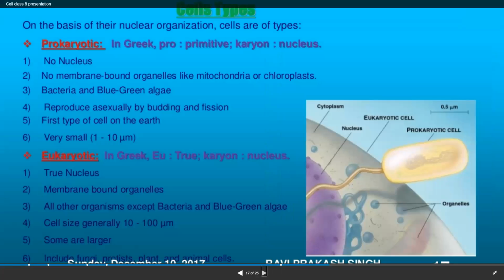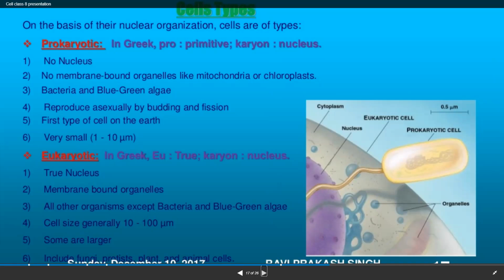So when I talk about the cell type, based on the nuclear organization we have two types: prokaryotic and eukaryotic. Prokaryotic means primitive nucleus, which does not have any nuclear membrane, as you see in the lower organisms. And eukaryotic has a true nucleus. Pro means primitive, eu means true, karyon means nucleus in Greek. Is it clear?